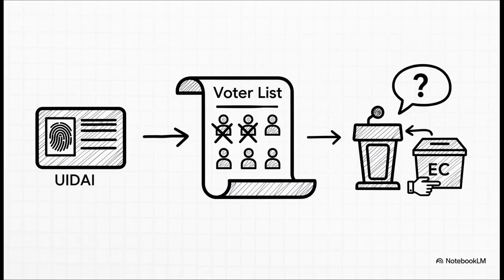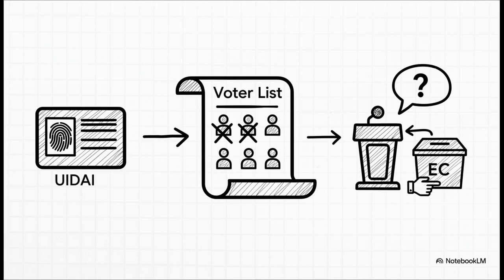And staying in West Bengal, this next story goes right to the heart of our electoral process. The Trinamool Congress is sounding the alarm over the deletion of more than 30 lakh dead voters from the state's electoral lists. This all came about after some information from UIDAI about deactivated Aadhaar cards.